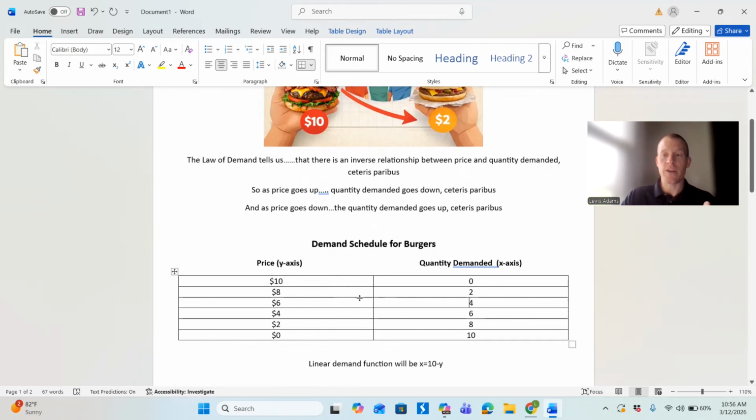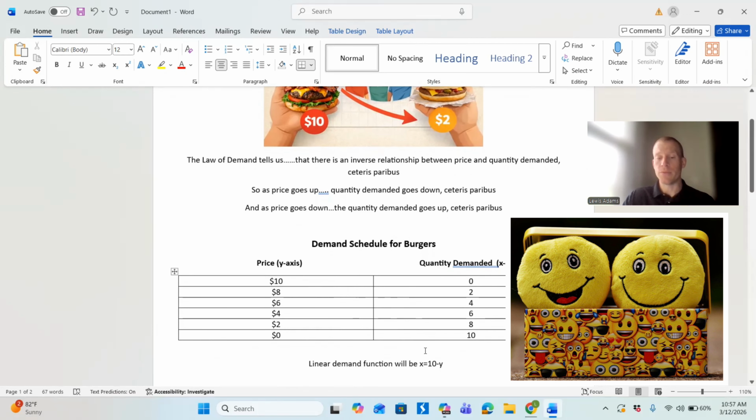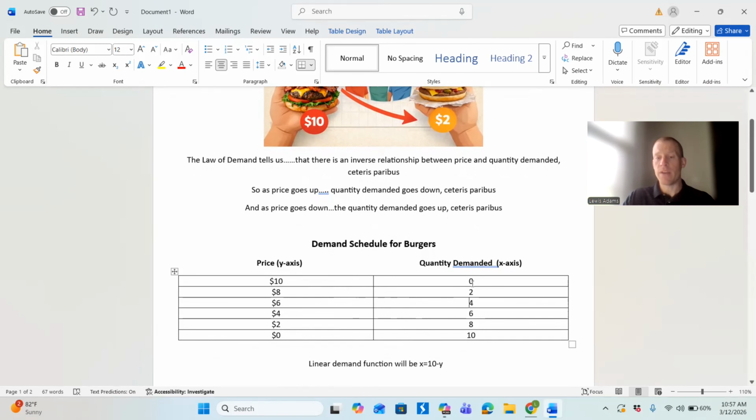This demand schedule here allows us to create what we call a linear demand function that we can graph on a graphing calculator, or I'm going to show you an awesome tool online that you can use free of charge called Desmos.com. It's a great tool. If I plug in our numbers here in our demand schedule, this demand function proves to be true. So my X value over here is simply 10 minus each Y value, and that gives me this number here. So let's do the first one.